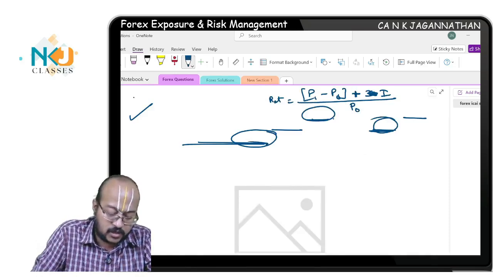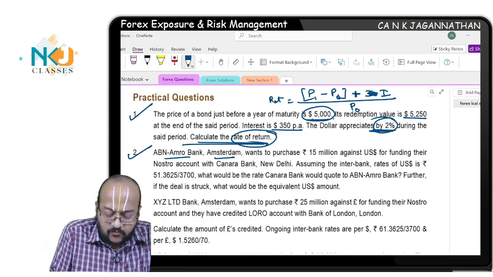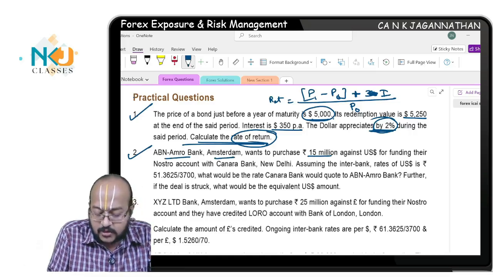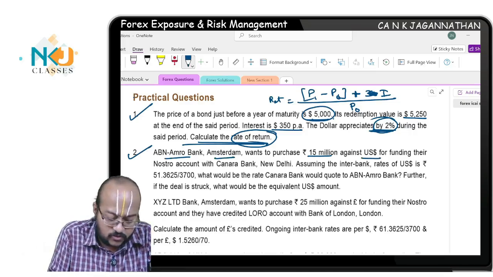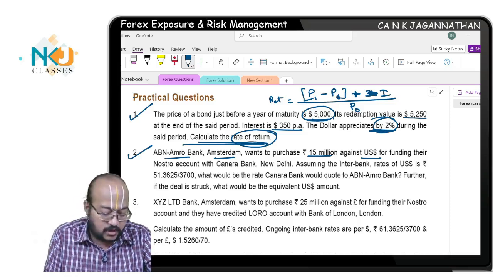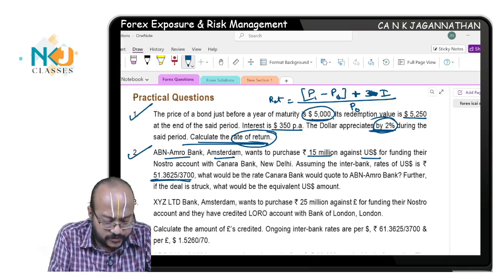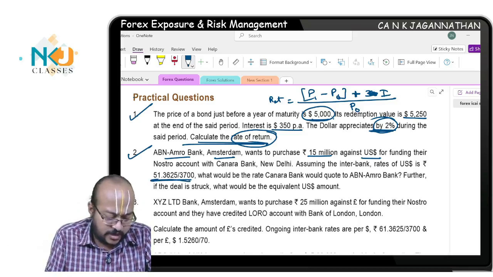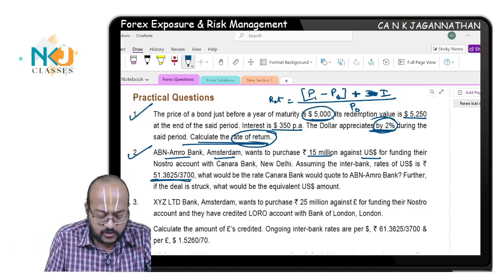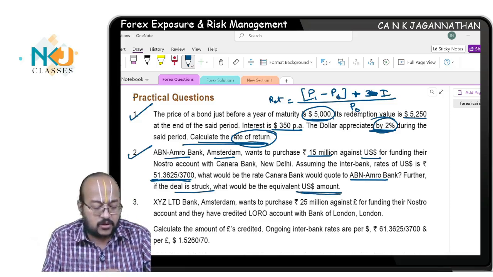Okay, take question number 2. ABN AMRO Bank Amsterdam wants to purchase 15 million against US dollar for funding their Nostro account with Canara Bank, New Delhi. Assuming the interbank rates of US dollar in rupees are 51.3625 bid rate and 51.3700 offer rate. What would be the rate Canara Bank would quote to ABN AMRO Bank? Further, if the deal is struck, what would be the equivalent US dollar amount?